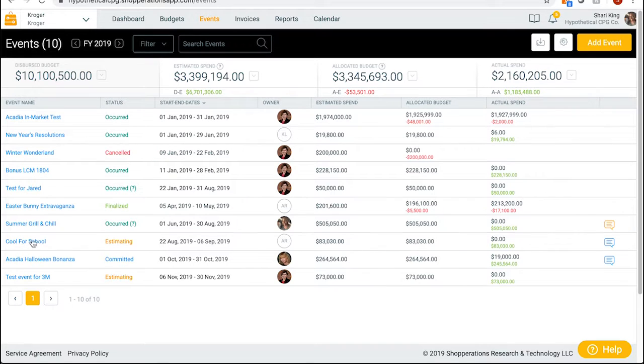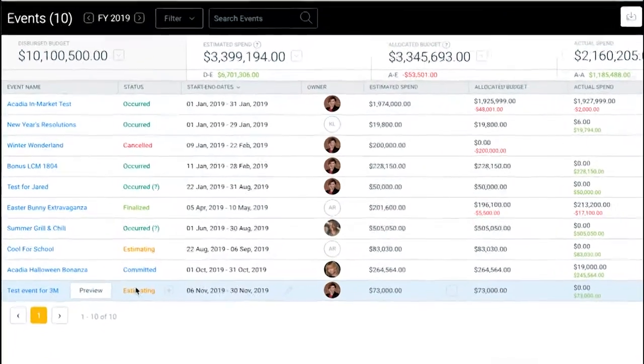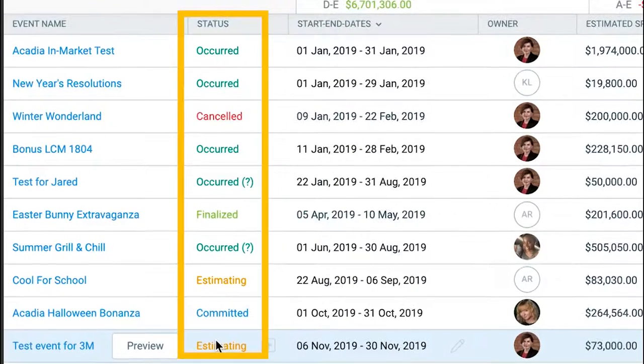Statuses are helpful to communicate stages of an event's life cycle and demonstrate commitments that are being made to customers and vendors. There are 6 stages for events, from estimating to finalized. Please note, some organizations have custom status labels that may not be identical to the default status names.